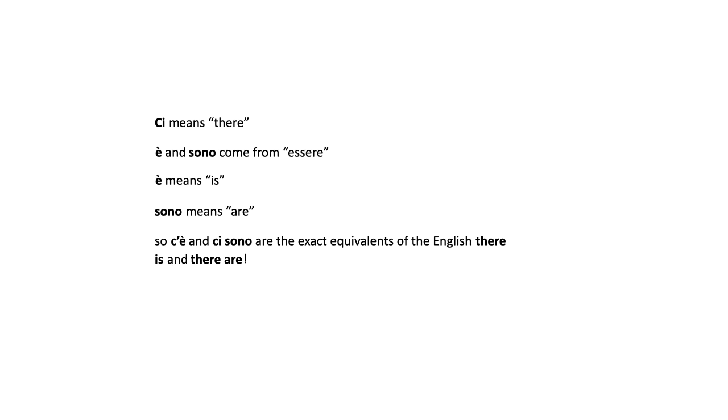And why do we say c'è and not ci è? We're simply doing a contraction, like in English we say I'm instead of I am. That's basically the reason why it has the apostrophe. Ci sono means there are. So this is a more detailed explanation. But the important thing is to remember that ci è simply sticks those two words together: c'è means there is, because Italians like to speak quickly. So they say c'è instead of ci è, and ci sono means there are. But it's exactly the same thing. Okay?